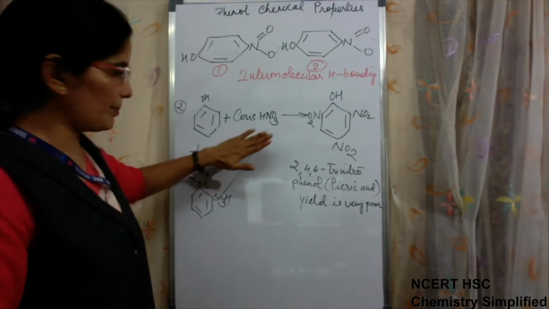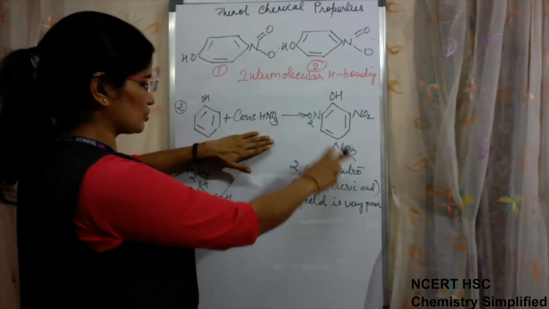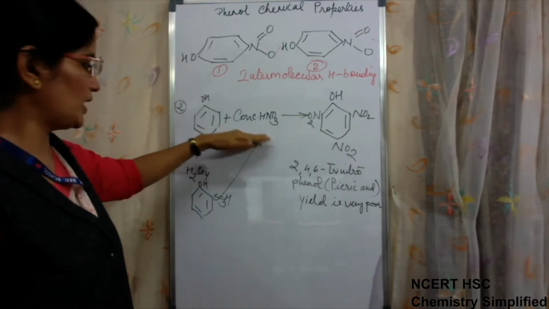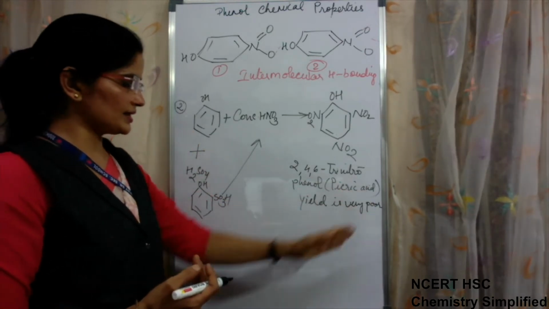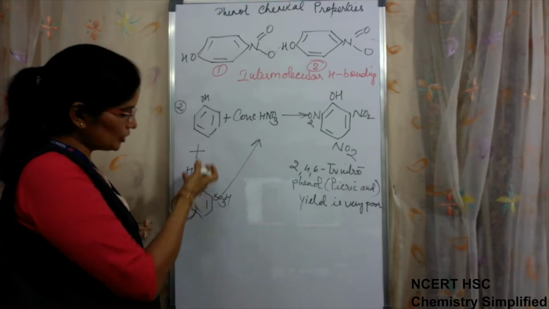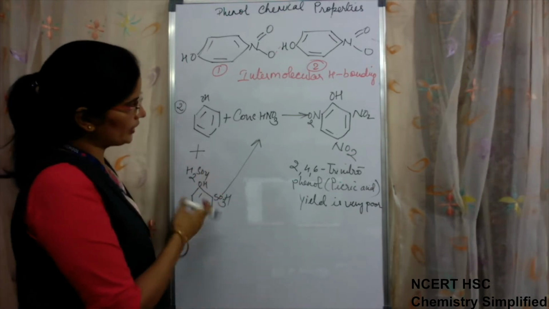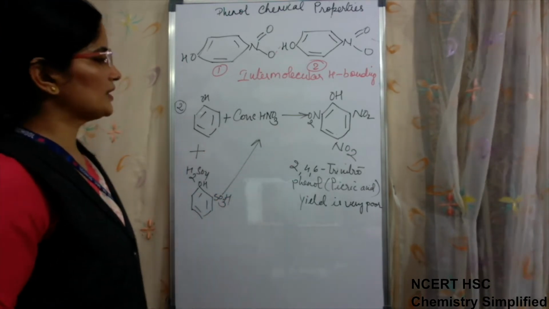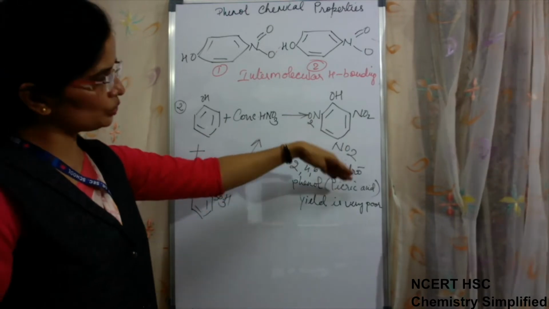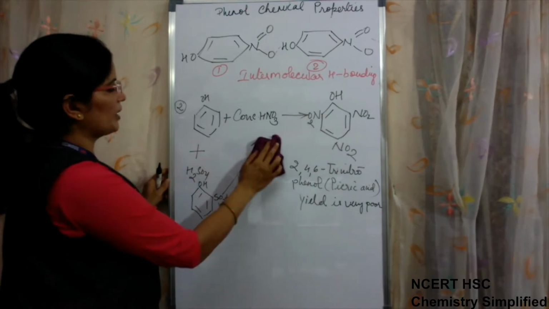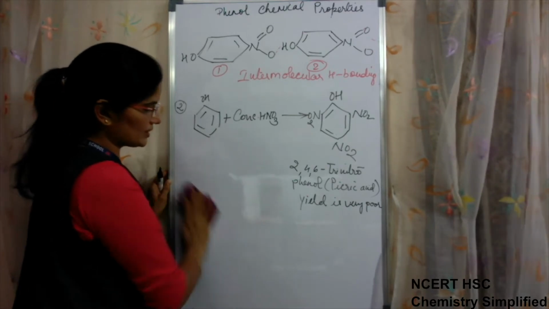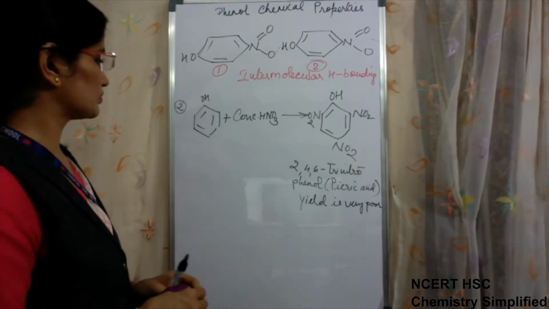Okay, so the main reaction which you have to write is this only. Sometimes it may be asked what is the alternative method to produce picric acid to increase the yield, then you should know that by first sulfonating and then reacting with acid, it can be converted into the same, but the yield will be higher. So the main reaction is this only, and this is only a side reaction.